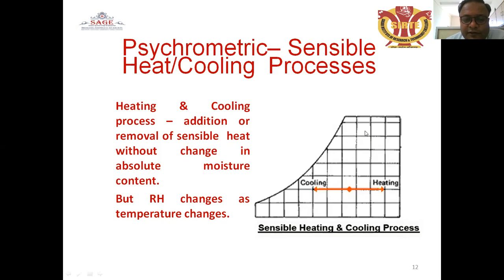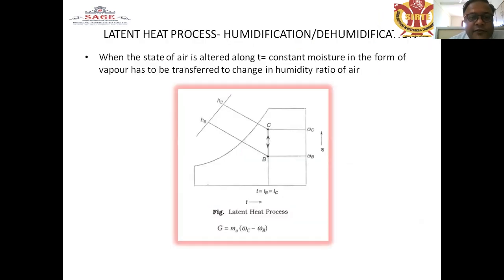Heating and cooling process, addition or removal of the sensible heat without changing the moisture content, but RH changes as the temperature changes. Because the relative humidity depends on the temperature, when the temperature is increasing, there will be a decrease of the relative humidity, and when the cooling process is taking place, the relative humidity will be increased.